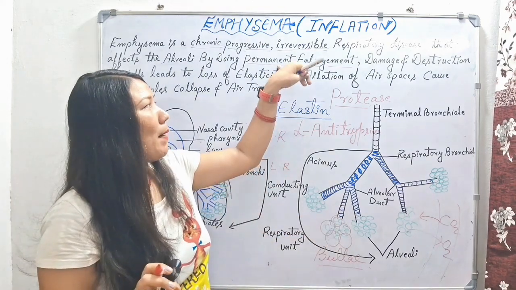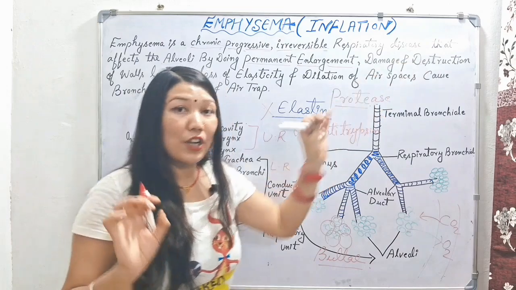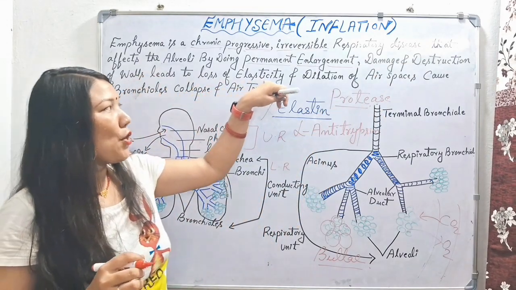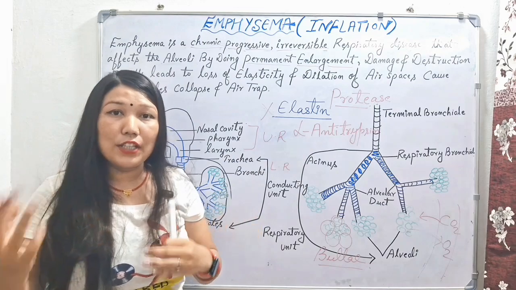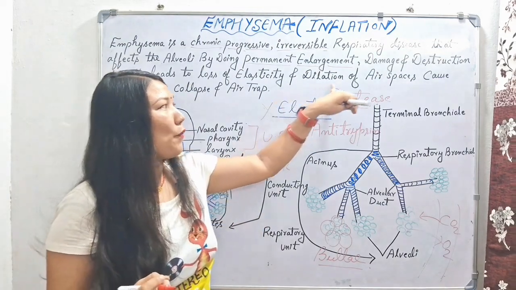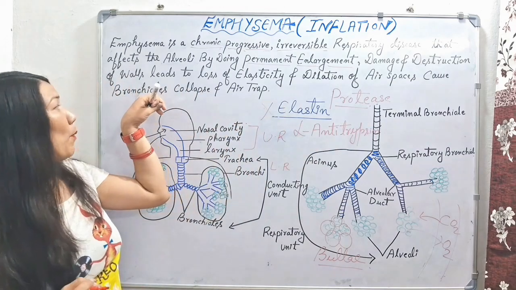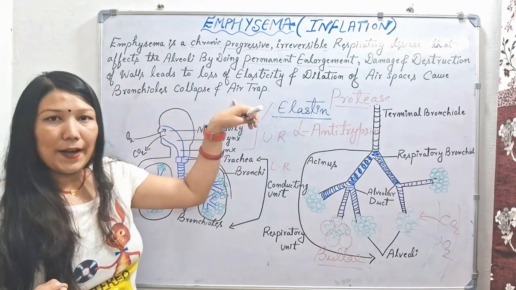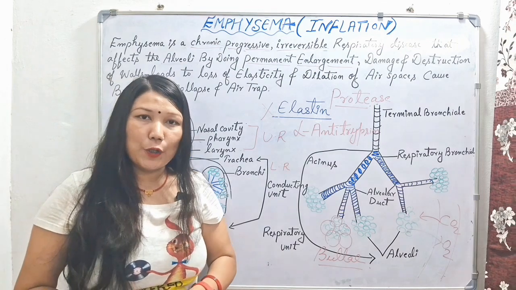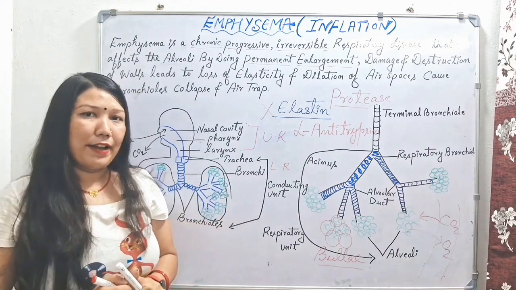So there will be permanent enlargement, and damage and destruction of walls lead to loss of elasticity. Our alveoli will finally lose their elasticity due to the destruction of elastin protein, and dilation of air space causes bronchioles to collapse and air trapping. Finally, what will happen? There will be air trapped in our alveoli structure. So this was the definition of emphysema.